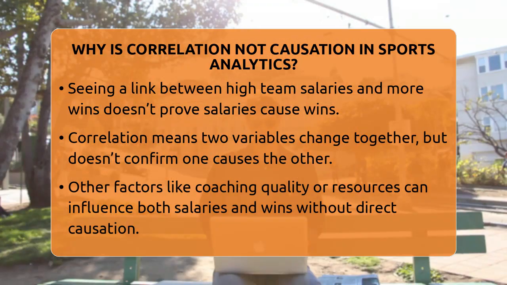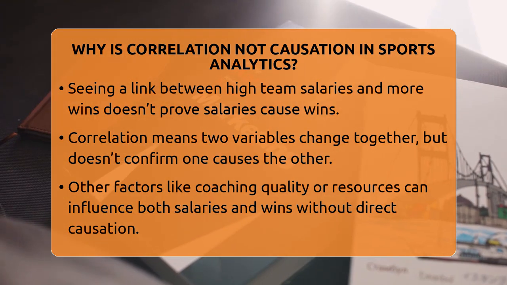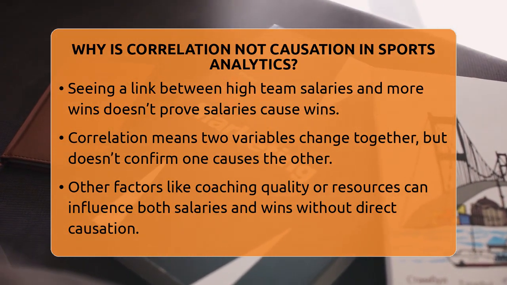Correlation means two variables tend to change in sync. For example, higher team salaries and more wins often go hand in hand. But this doesn't prove that paying players more makes them win more. There could be other reasons, like better coaching, stronger team management, or more resources. These factors can influence both salaries and wins without one directly causing the other.